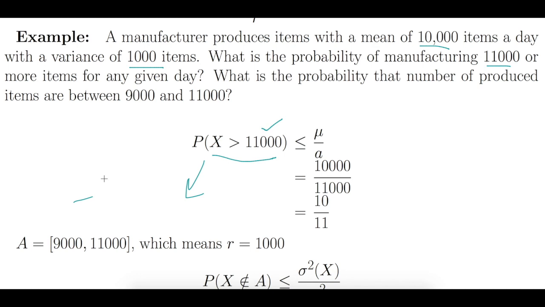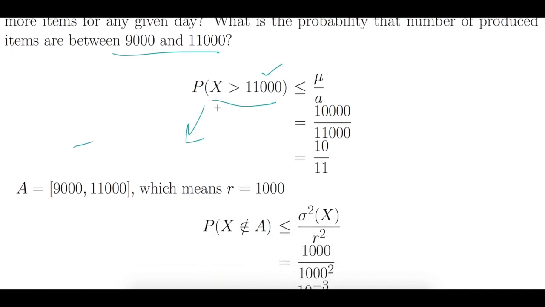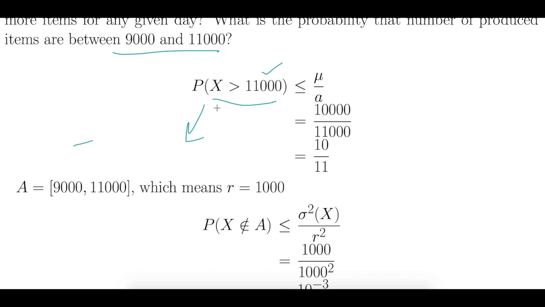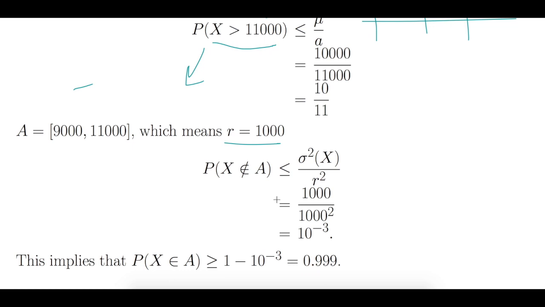Now we are interested in the probability that the number of produced items is between 9,000 and 11,000. If we go back to our Chebyshev inequality, we have a mean of 10,000, this is 11,000, and this is 9,000. This means my r is equal to 1,000, because the distance between the mean and the two limits is 1,000. So the probability that x is not in a is upper bounded by sigma squared over r squared, which is 10 to the minus 3 here.